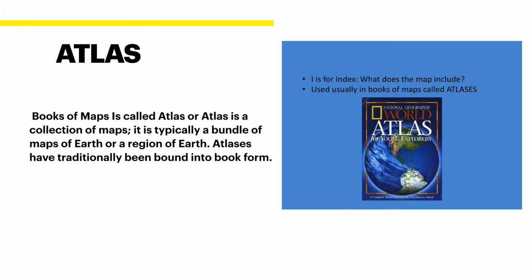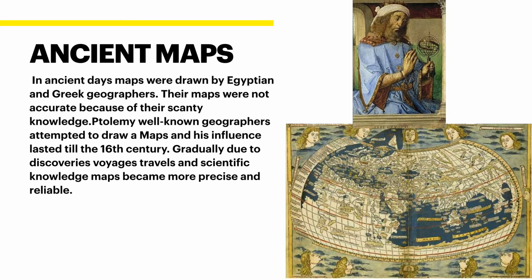A book of maps is called an atlas, or an atlas is a collection of maps. It is typically a bundle of maps of earth or a region of earth. Atlases have traditionally been bound into book form.